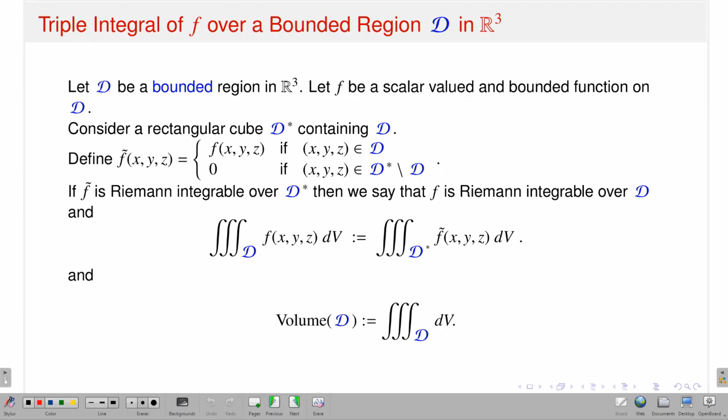I take a big bounded rectangle which contains my domain, and then I define a new function f twiddle which vanishes in the rectangle outside the domain D, that is on the complement of D, and in the domain you just keep the same functional value, and that is the way I have extended. So, a similar kind of process is also available in the context of the triple integral as well.